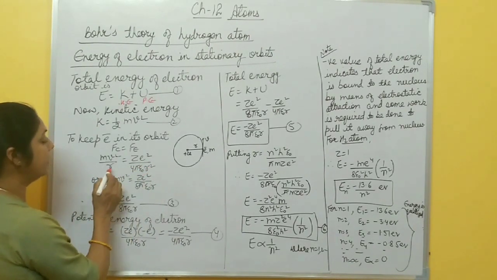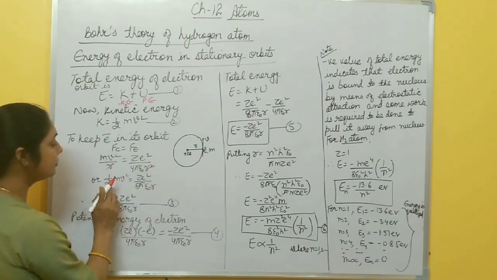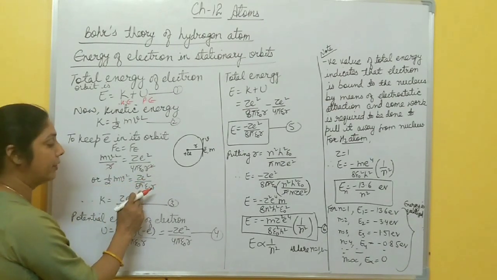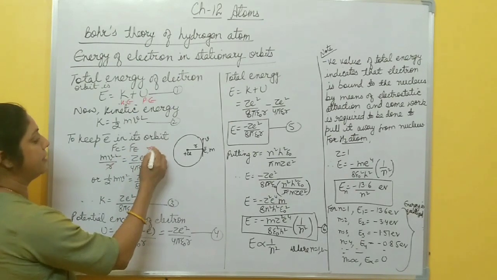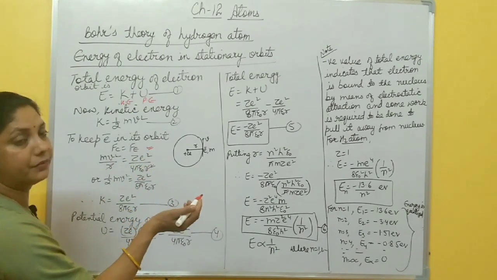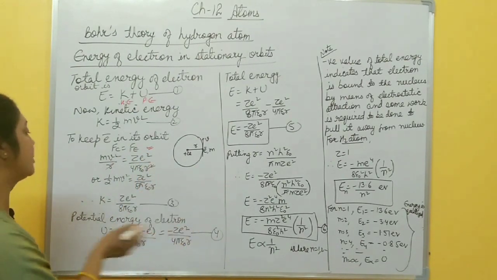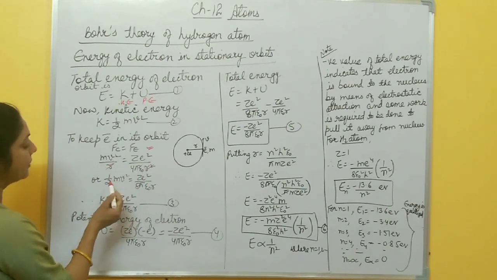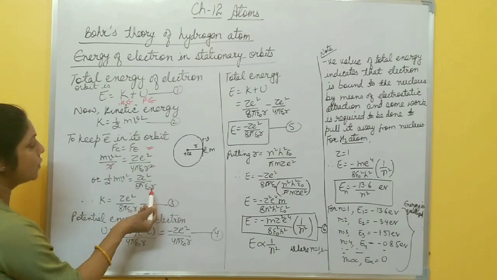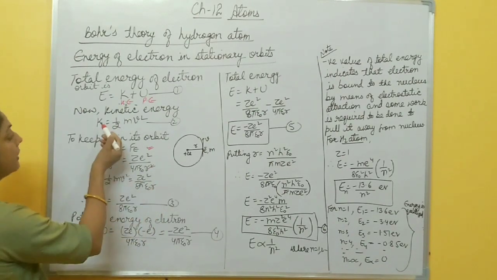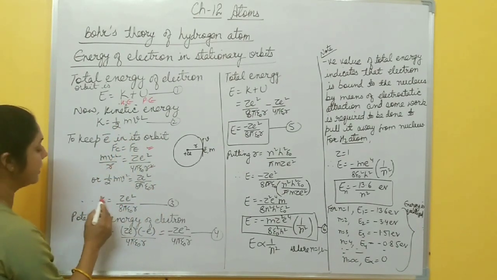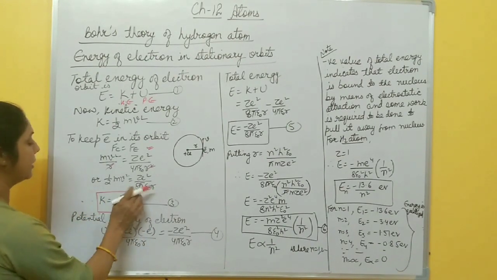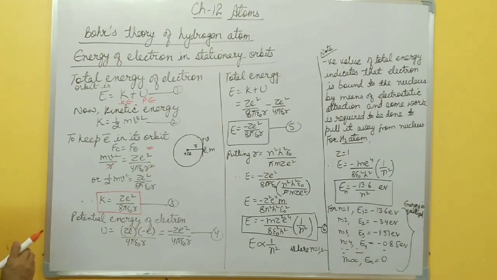From here one r cancels. Half mv square equal to Ze square by 8 pi epsilon naught r. Already we discussed this step in the previous part, when we found radius and velocity of electrons in a particular orbit. So half mv square becomes this one and half mv square is what? Kinetic energy. So kinetic energy becomes Ze square by 8 pi epsilon naught r. This is the expression for kinetic energy.